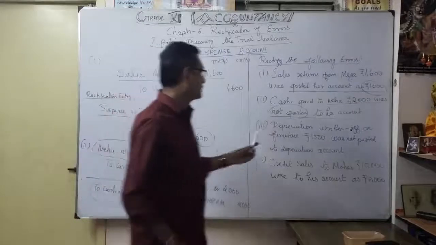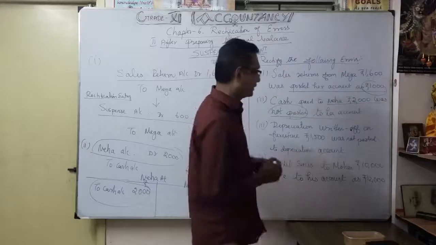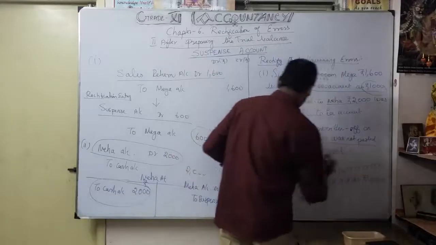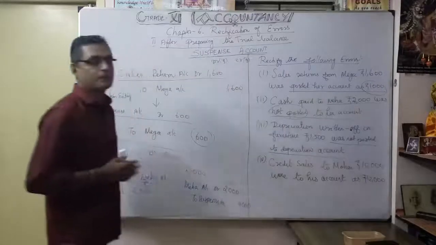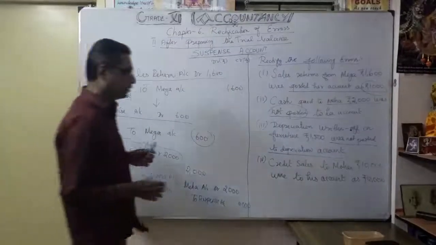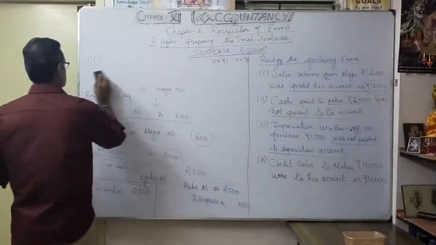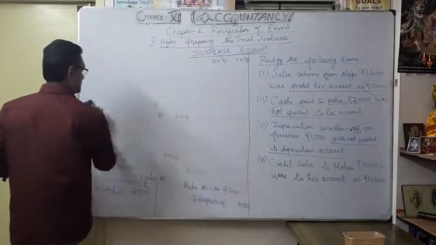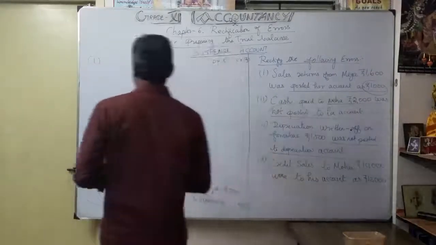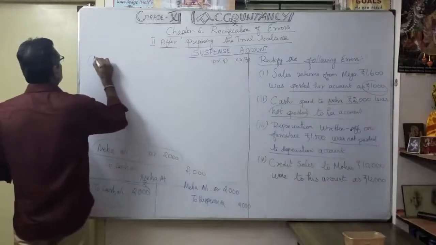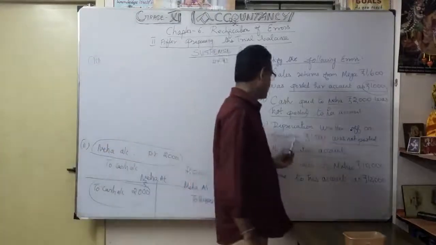Now the third one. Depreciation written off on furniture 1500 was not posted into the depreciation account. They totally forgot to write the depreciation account. Posting totally omitted.